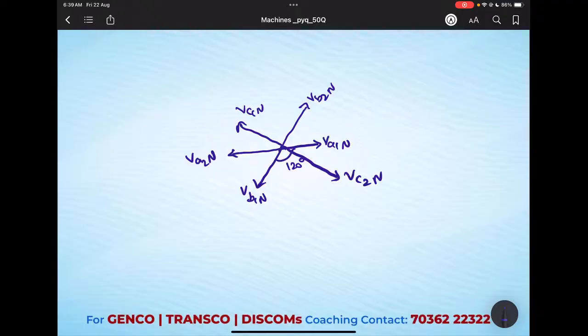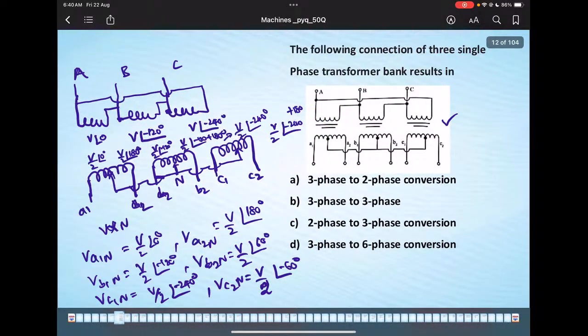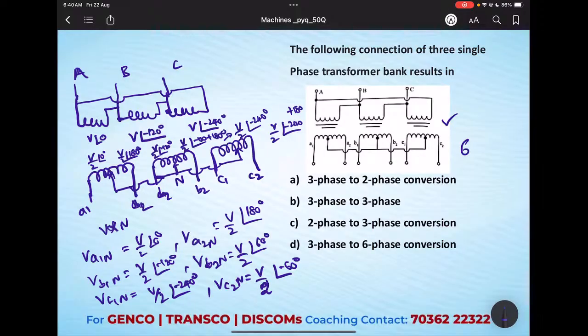1, 2, 3, 4, 5, 6. Okay, the total phasors on the secondary side are 6. The primary side is 3. So it is a 3 phase to 6 phase conversion transformer. Our option is D. Is it clear? Okay, it is a very simple question.